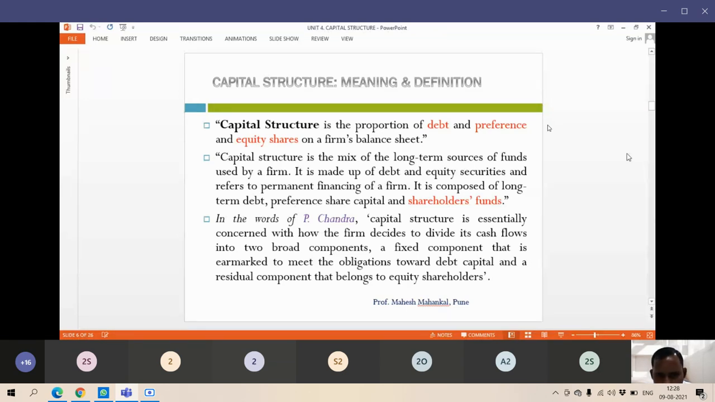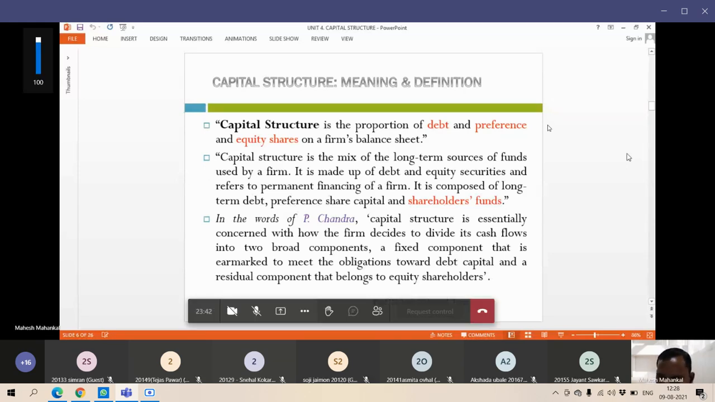Capital structure, in the other words of Professor P. Chandra, is essentially concerned with how the firm decides to divide its cash flows into two broad components. That is a fixed component, that is marked to meet the obligation towards debt capital, and the residual component that belongs to equity share capital.